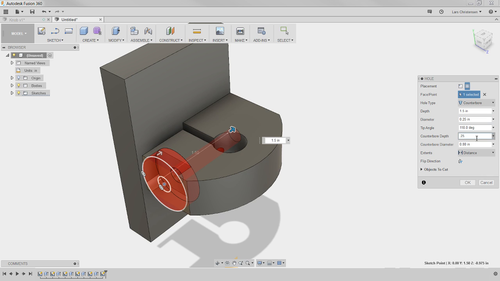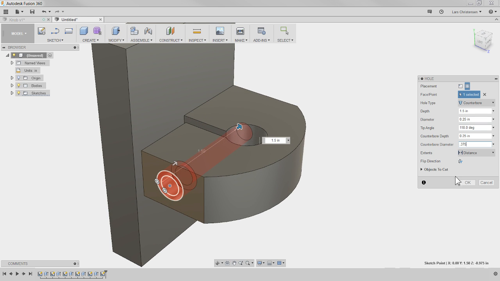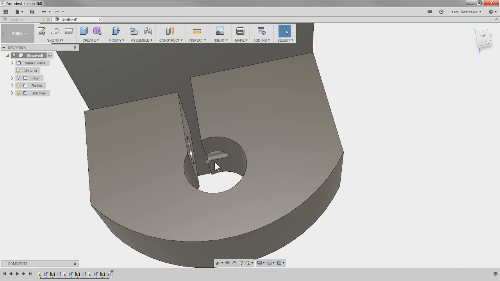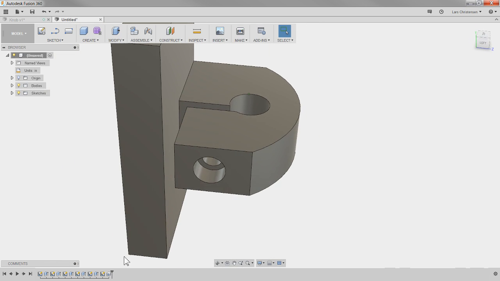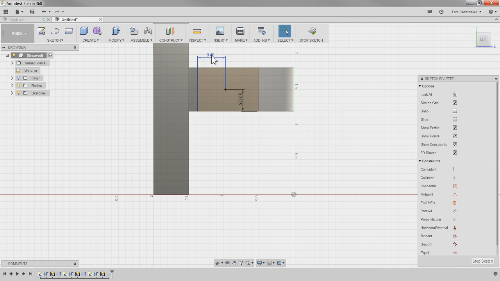some clearance, and the counterbore diameter will probably be .375. I think that is, if I remember correctly, the size for a quarter inch. So I'm going to hit OK to that. So now that one is in there, but as you saw in the image, we kind of cut right through there. So I'm actually going to go in and change that point a little bit. So let's go in and edit that and maybe do .375.